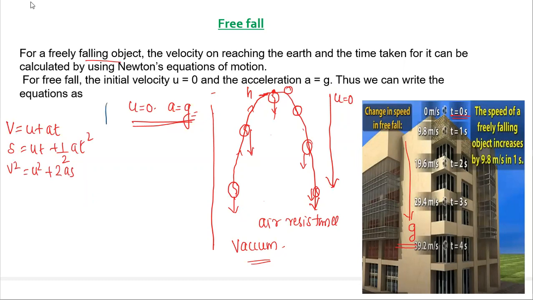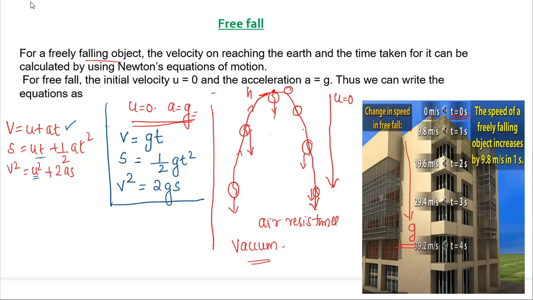Now, for a freely falling object, we know u is equal to 0. So, the first equation will become v is equal to, u is 0, instead of a we have to put g. So, the equation will become v is equal to gt. Second equation will become s is equal to, first term will become 0, we will get half gt square. And v square is equal to, here also first term will become 0, we will get 2gs. So these are the Newton's equations of motion for a freely falling object. Very important. We want this for solving numericals. I hope it is clear to you.